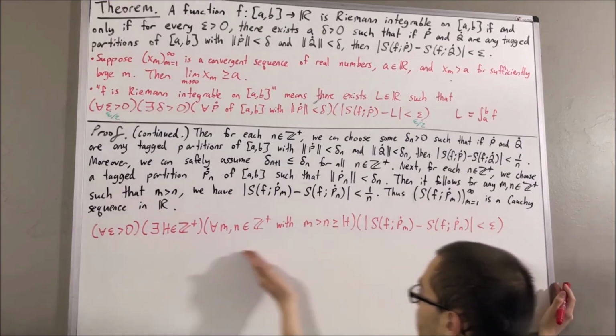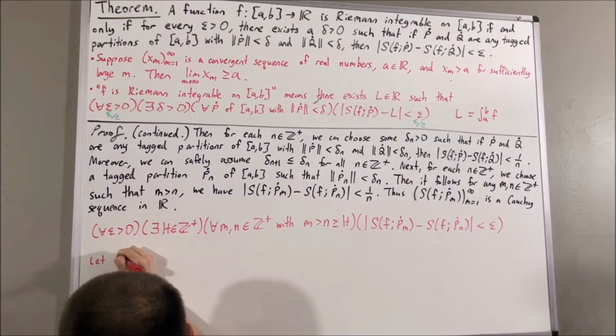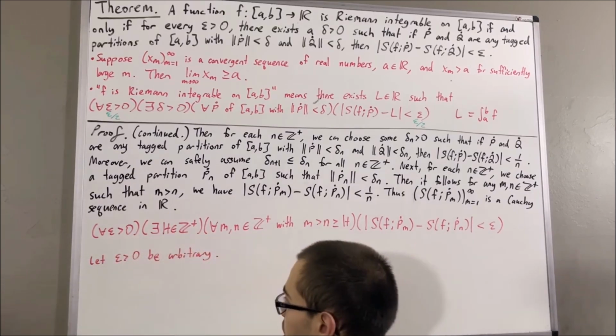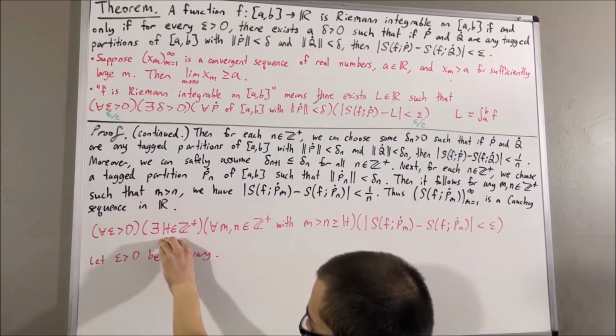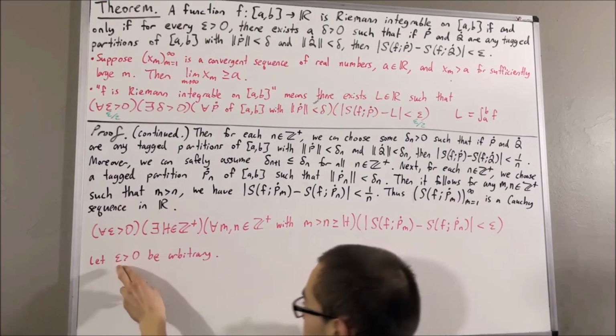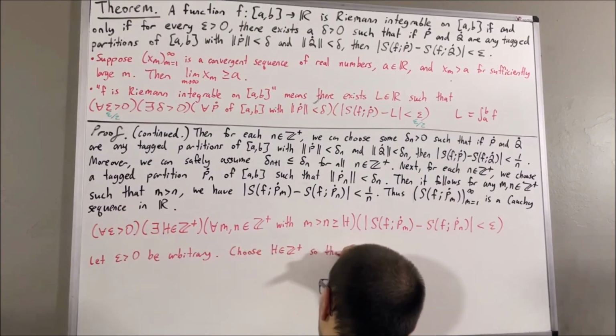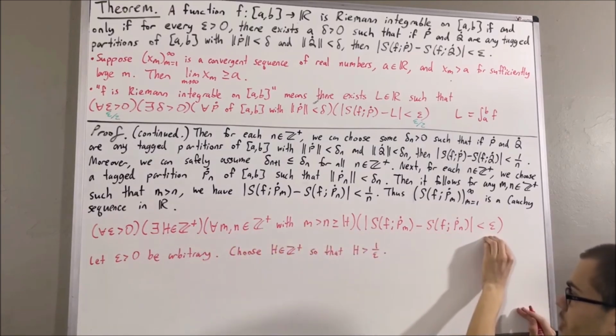So if we wanted to prove this statement, we would first give ourselves an arbitrary epsilon greater than 0, and our choice of h would be to choose h so that h is a positive integer greater than 1 over epsilon. And with this choice of h, we would like to show that this statement is true.